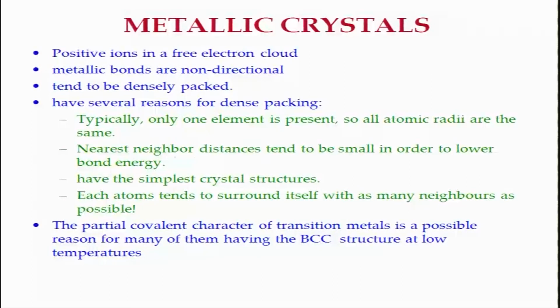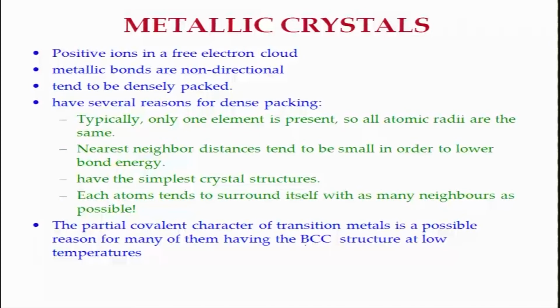As a result, the nearest neighbor distances tend to be smaller, and smaller nearest neighbor distances lower the bond energy, and they have simple crystal structures, and each atom tends to surround itself with as many neighbors as possible. So, these two are correlated. Then in some cases some metals are partially covalent, and that is why some of them have BCC structure, for example, at low temperatures, and we will see what the implication is in terms of BCC and FCC structures in the coming slides.